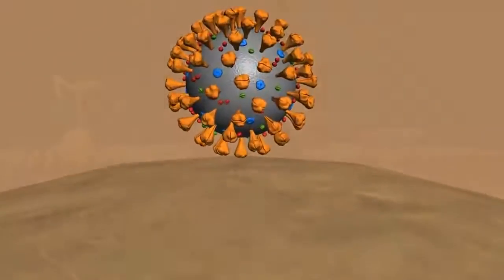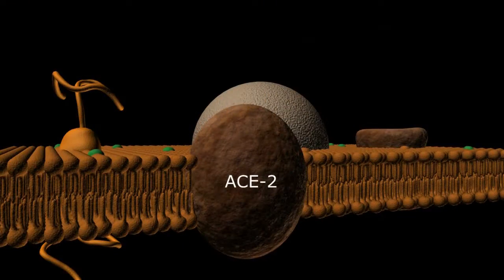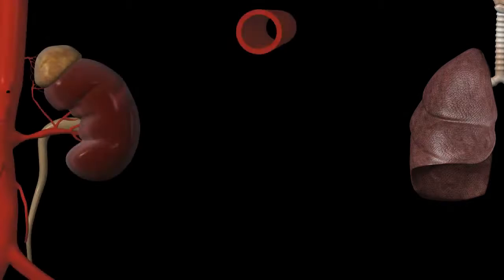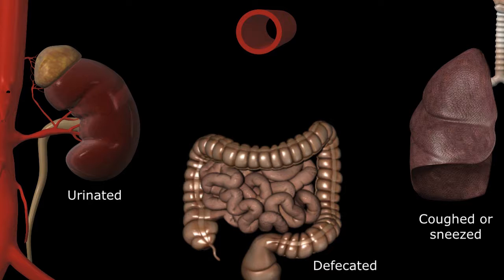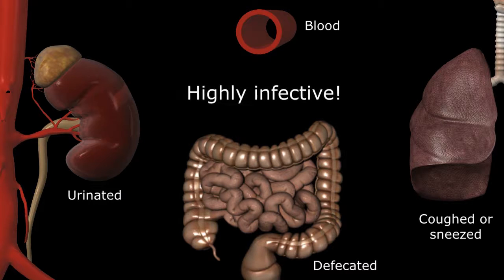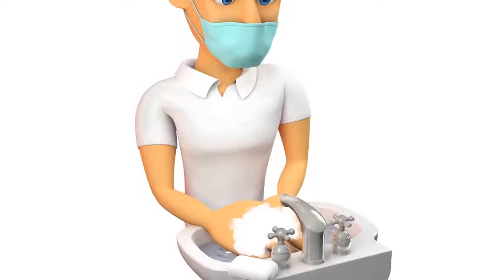Remember, these ACE2 surface proteins are located predominantly in the lungs, kidneys, blood vessels, and GI tract. As such, when the new virus buds from the host cell, it can either be coughed out through the lungs, urinated out through the kidneys, defecated from the GI tract, or absorbed from the bloodstream of the infected host. With all these potential routes of transmission, this may be why this particular virus is so infective and while personal hygiene and hand washing is imperative.